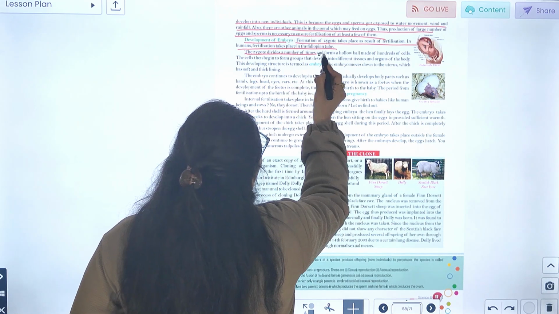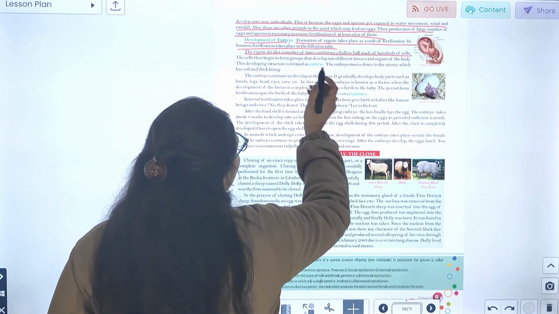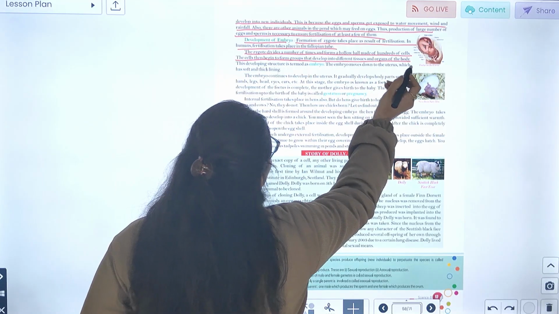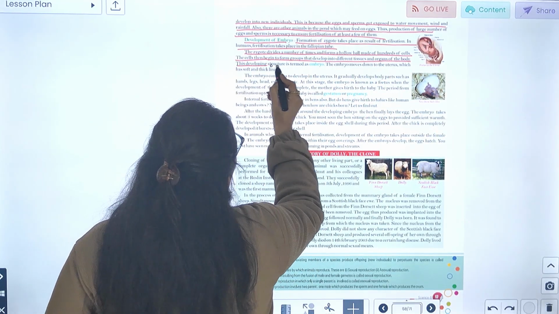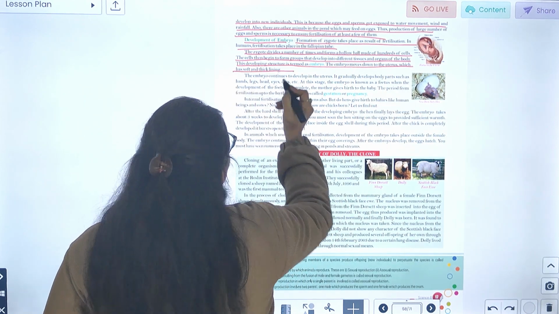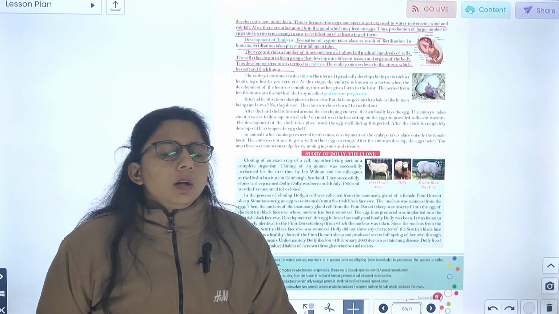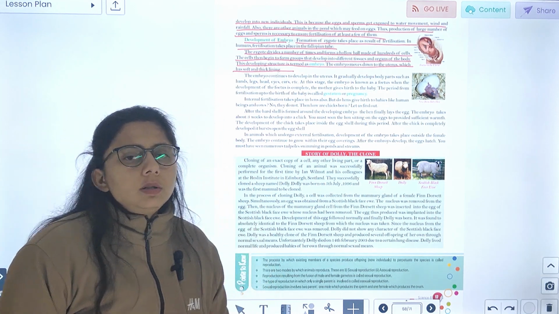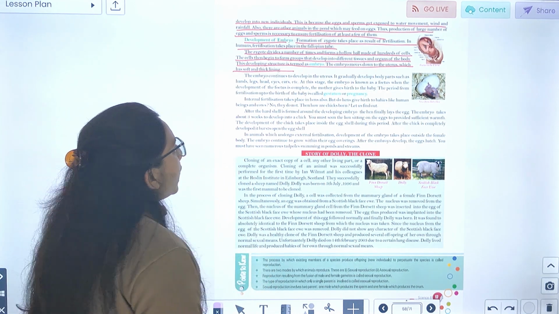The zygote divides a number of times and forms a hollow ball made of hundreds of cells. The cells begin to form groups that develop into different tissues and organs of the body. This developing structure is termed as embryo. The embryo moves down to the uterus, which has a soft and thick lining. जो embryo है, ठीक है, वो move करता है down towards uterus. यहाँ पे क्या है आपकी thin और soft lining.